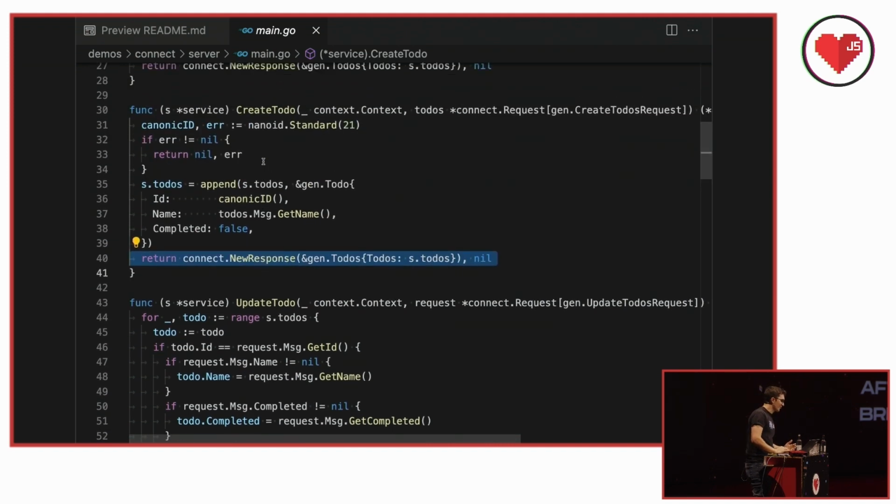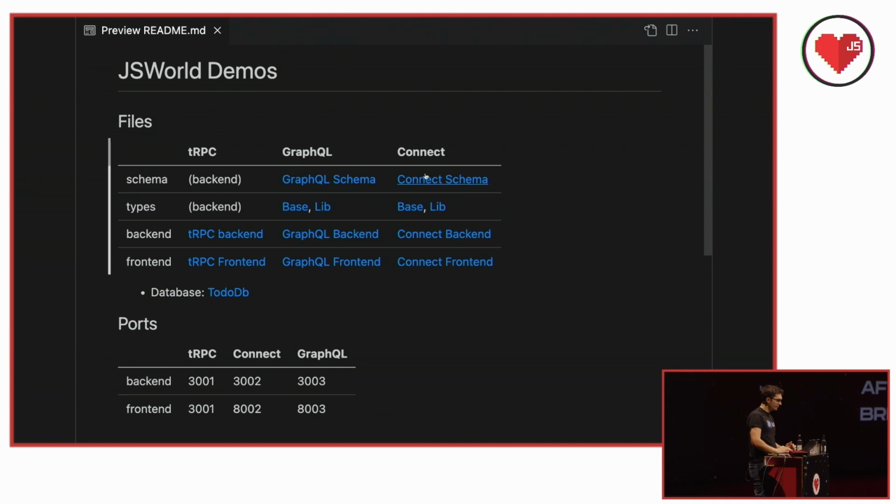You can sort of read this code even if you don't know Go. We're taking in some array, we're appending a single item to it, and then we're returning it. And we're using the helpers that were generated from the schema in order to do that. So we don't have to do any of that work. It's just plugged in. I'll show you on the front end, because it's easier to see there.